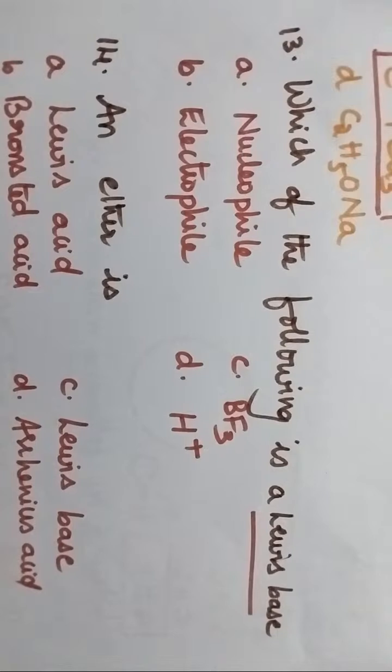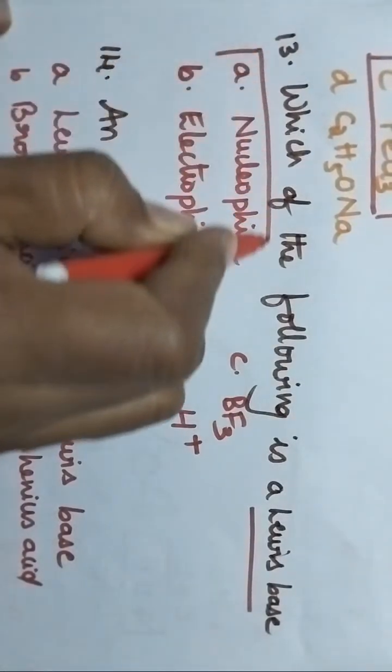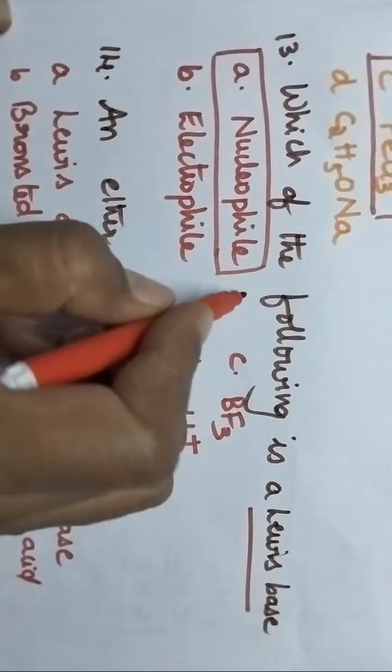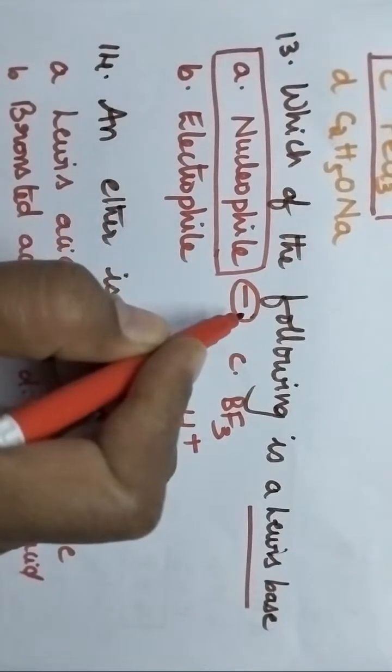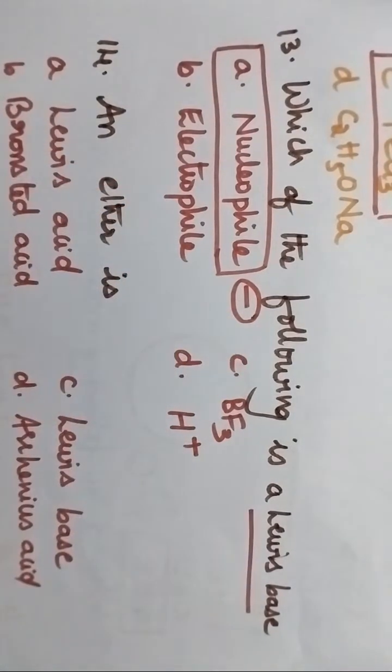Remaining students are also supposed to answer. Sriram, check your answer. You better identify Lewis base. Lewis base means it is capable of donating the electrons. Swati, why you are giving two options? Okay. Option A, nucleophile. Nucleophile means electron rich species which carries negative charge. So it can donate a pair of electrons and will act as a Lewis base.